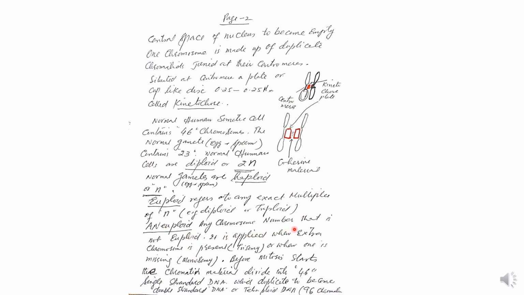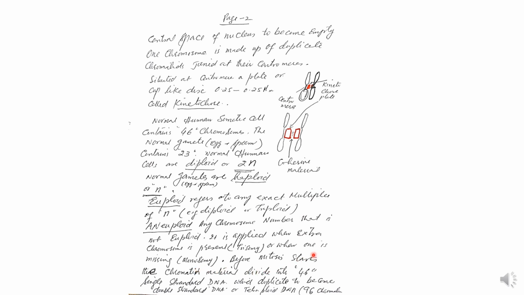Aneuploidy is applied when an extra chromosome is present, say trisomy, which is 47 chromosomes instead of 46. So that is aneuploid. Or one may be missing, which becomes 45 instead of 46. If one is missing, the name given is monosomy. Monosomy is 45 chromosomes; normal is 46. If it becomes 47, it is trisomy. If it becomes 45, it is monosomy.